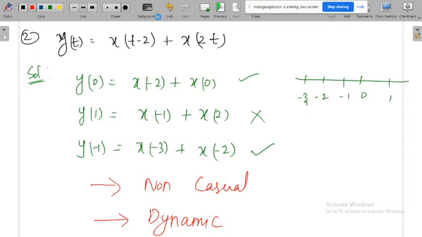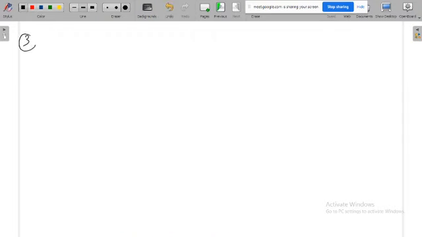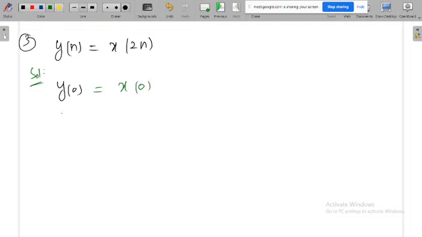Next question. y of n is equal to x of 2n. So the solution: y of 0 is equal to x of 0, y of 1 is equal to x of 2, y of minus 1 is equal to x of minus 2.